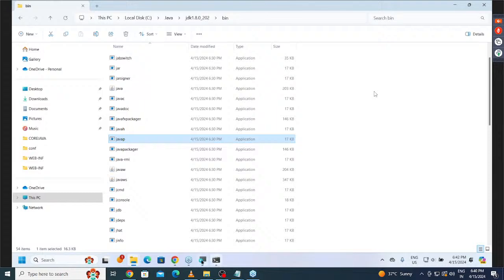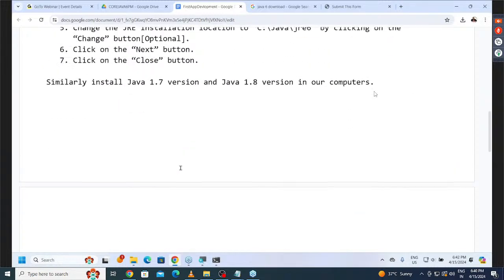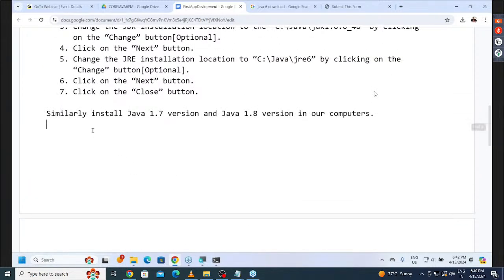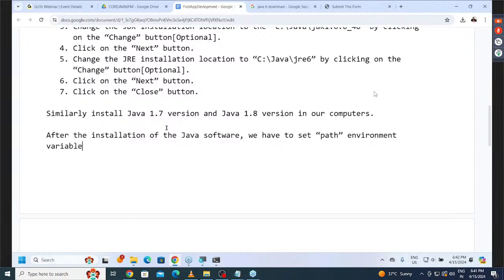That's it. Just give a minute of time. Now let me finalize the content here. Now try to observe carefully. What is the point I'm telling here? After the installation of the Java software, we have to set the path environment variable.